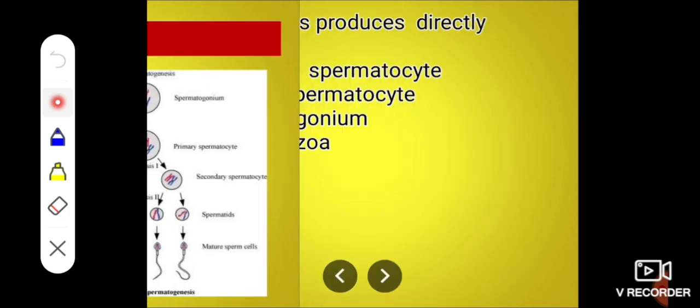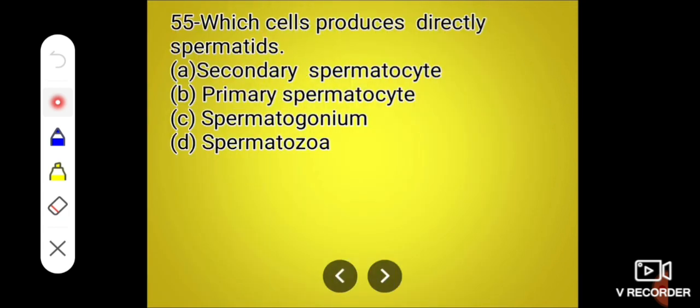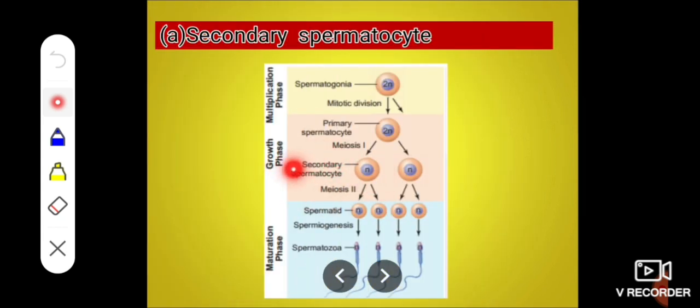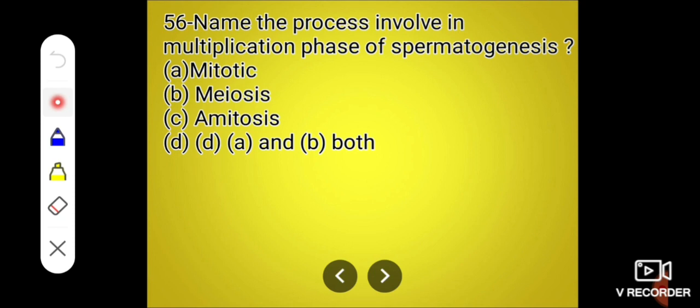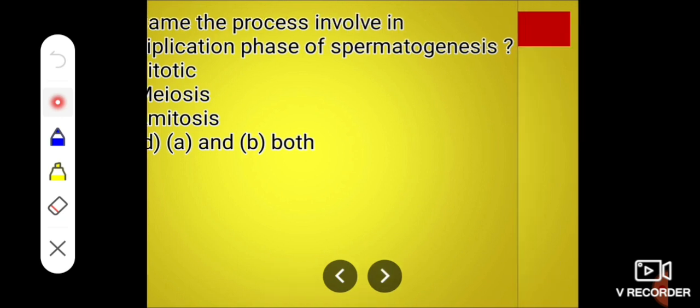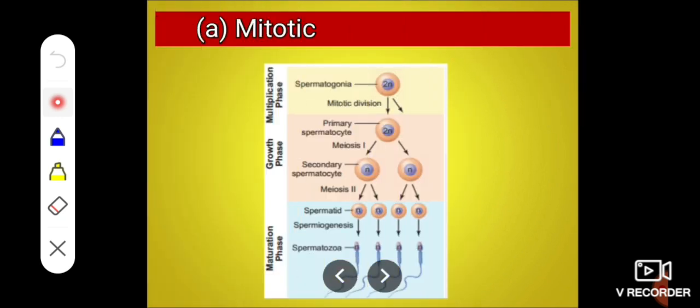Which cell produces spermatid directly? Simple question. Again based on the chart, that is the secondary spermatocyte. Name the process involved in the multiplication phase of spermatogenesis. Whether it is mitosis, meiosis, amitosis, or both A and B, the correct answer is mitosis.